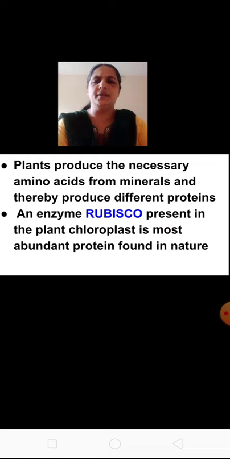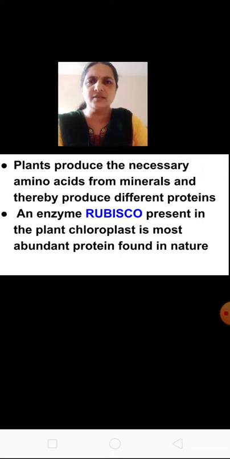Okay, so I'll repeat that point. An enzyme rubisco present in plant chloroplast is the most abundant protein found in nature. So we learnt about protein. Protein after digestion is converted into amino acids and it is transported through the blood to different organs and cells, and they produce the different proteins which are necessary for themselves and the body. We learned the chart, the different amino acids obtained from this.